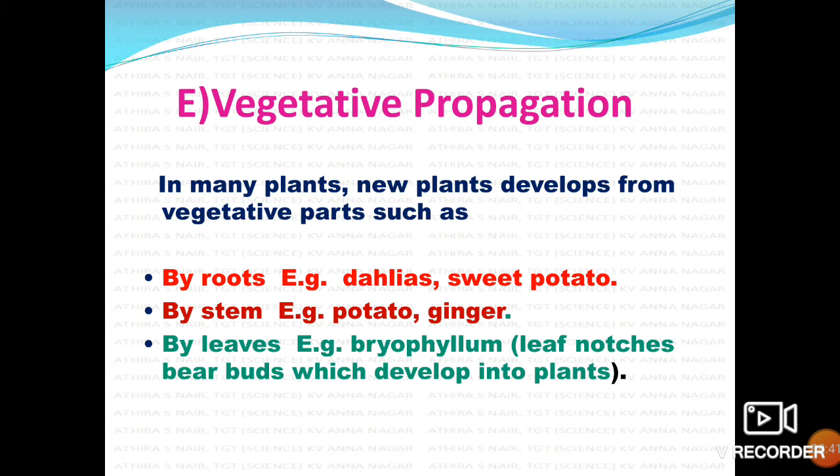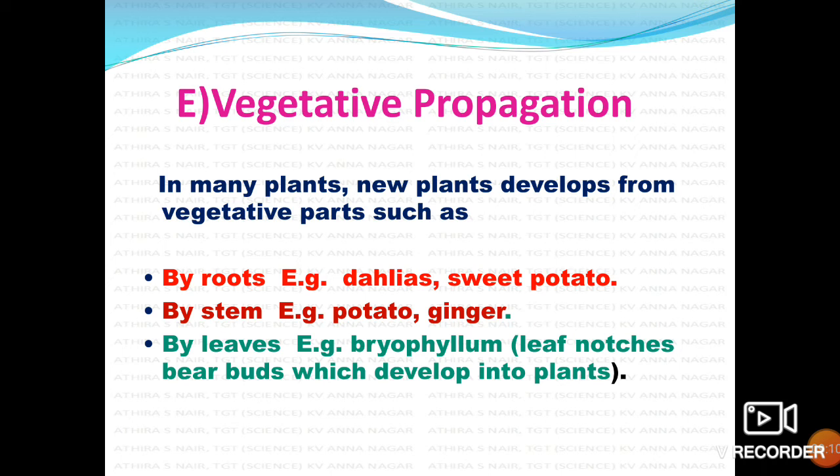In some plants such as dahlias and sweet potato, the new plants are produced from their root. In some other plants such as potato and ginger, new plants develop from their stem. And in some plants such as bryophyllum, new plants develop from the leaf notches. There are small leaf buds there, and those leaf buds later develop into a plant.